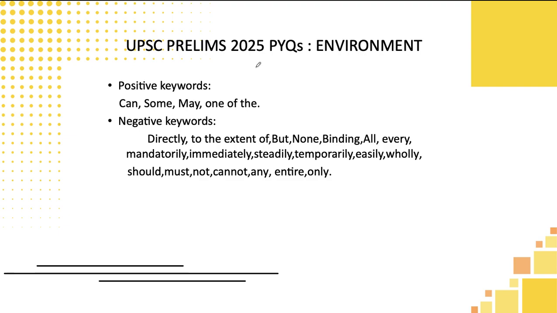Before going into the video, let me give the list of positive and negative keywords, students, which have been frequently used by the UPSC examiners in the last 10 years. Positive keywords are: can, some, may, one of the. Negative keywords used are: directly, to the extent of, but, none, binding, all, every, mandatorily, immediately, steadily, temporarily, easily, wholly, should, must, not, cannot, any, entire, only.